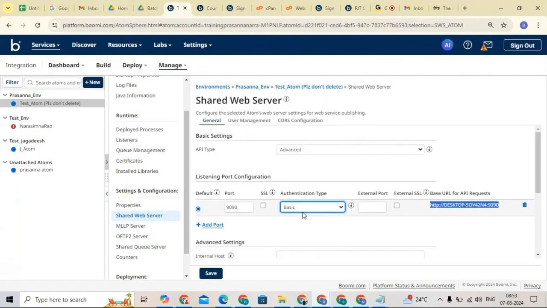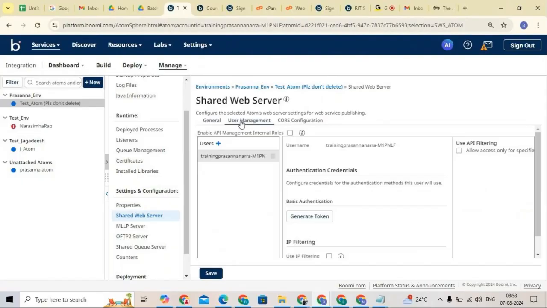Whenever you are using the basic or none authentication type: if you are using none, we cannot use any username and password. If you are using basic, you should create a username and password. So from where can we get that username and password? Here we have user management. If I click on user management, we can add multiple users, to whom you want to give the access.